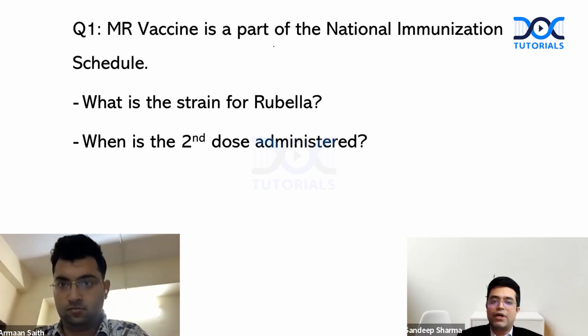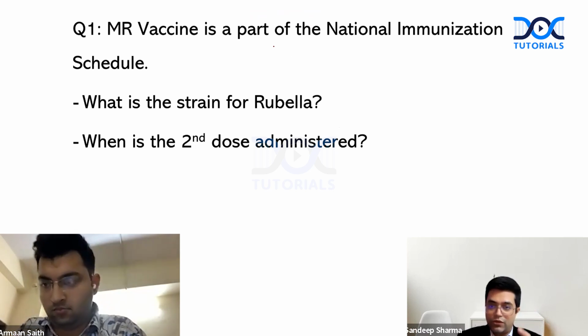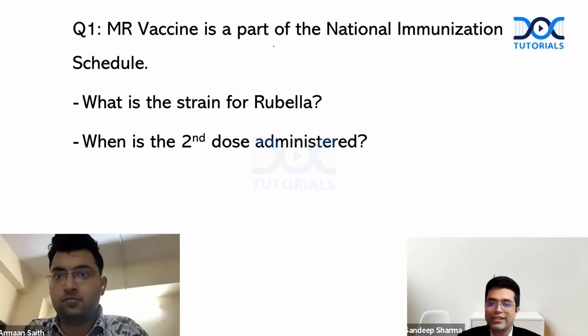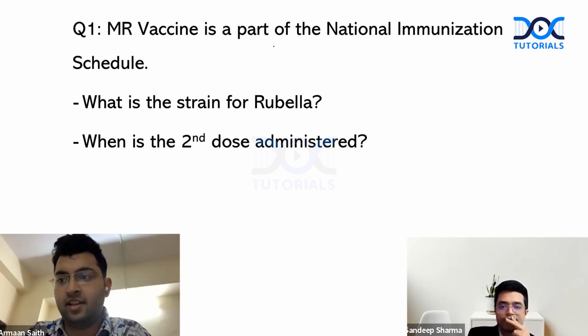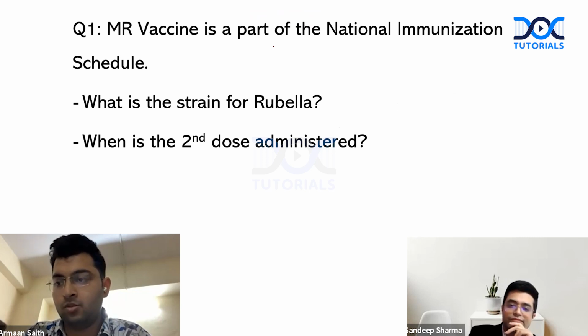MR vaccine is a part of the national immunization schedule. Part 1 question is, what is the strain for rubella? And part 2, when is the second dose administered? So the strain is RA27 strain, and the second dose is administered at 16 to 24 months. Okay. Along with MR2. The first dose is at 9 months, second is at 16 to 24 months.